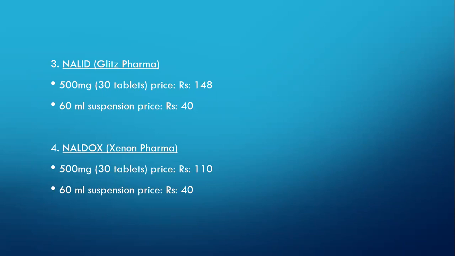Then we have Nalid, manufactured by Glitz Pharma. Its 500 mg 30 tablets package price is 148 rupees, while the 60 ml suspension bottle is rupees 40. And then we have Neldox, which is produced by Xenon Pharma, which is, I guess, in Lahore. Yes, it is in Lahore. This Neldox 500 mg 30 tablets package is 110 rupees, and the 60 ml suspension bottle is rupees 40.